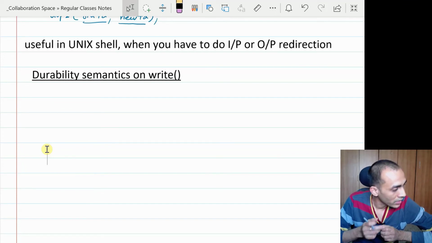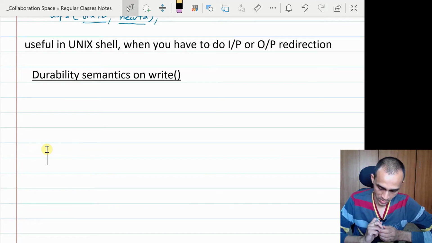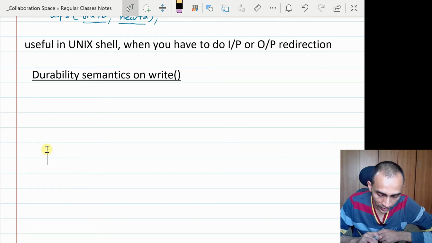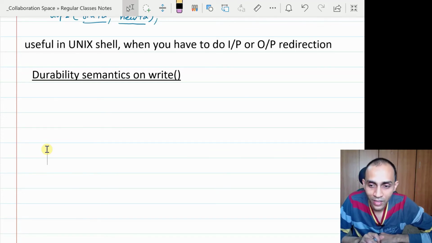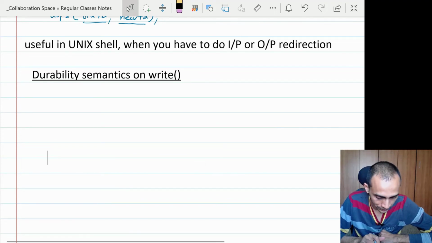Although all these details are available in your book chapter on the file system interface, so I'm just repeating from there. Ideally, I would have liked you to read it on your own, but because I know you don't, I'm trying to discuss it in class also. So somebody asked, can you explain dup again?